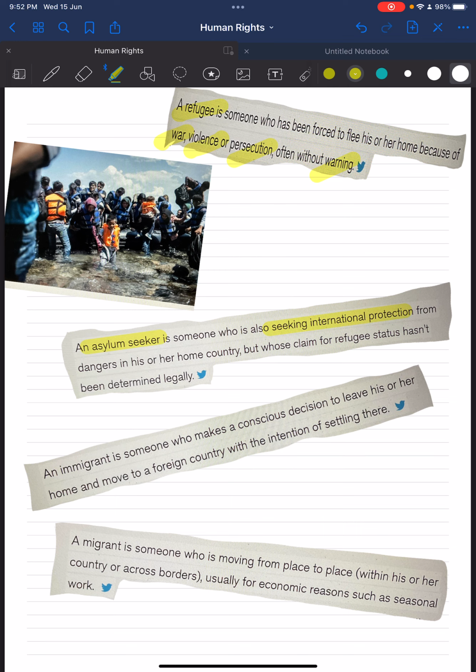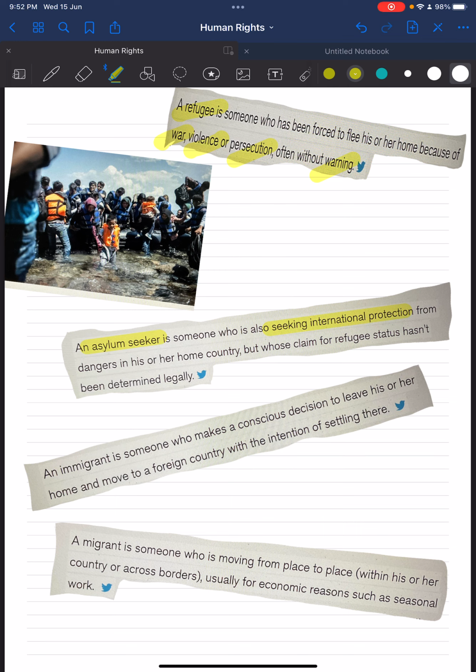Refugee is someone who is fleeing, right? Because in her country there is a war, violence, persecution. And asylum seeker is the person who is seeking international protection, right? The same thing, where his or her country also has dangers, right? So this is asylum seeker.